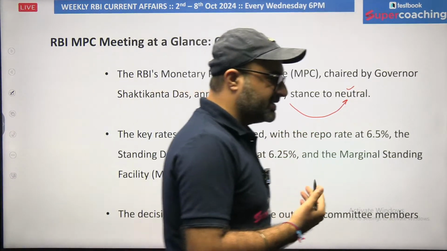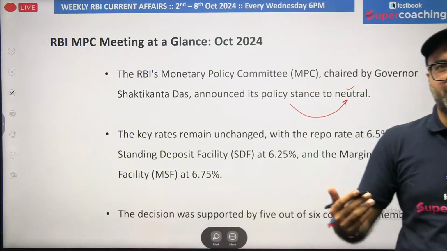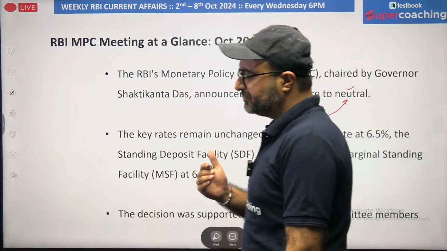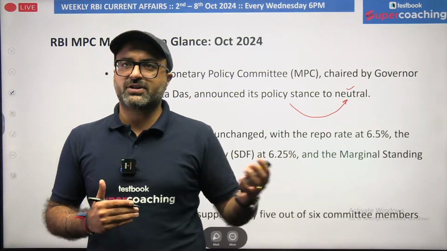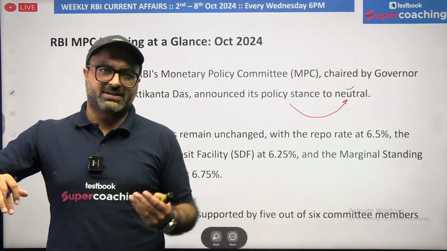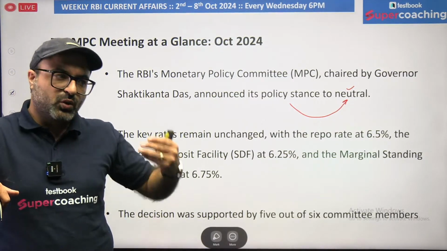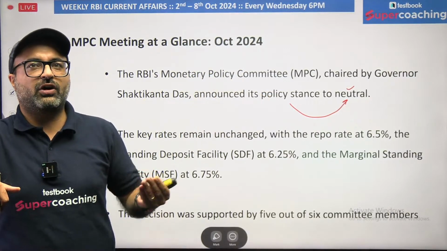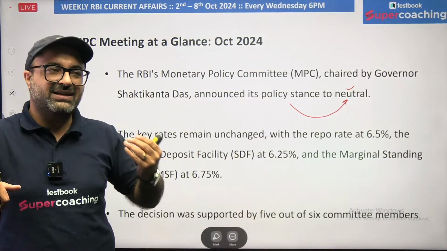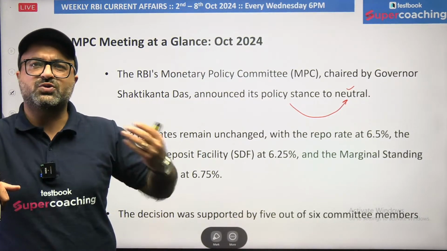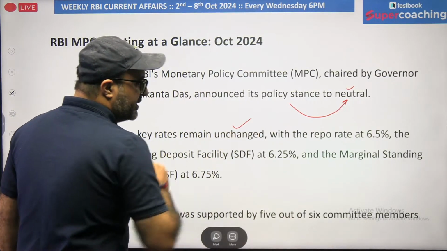What does it mean? It means earlier we were at accommodative stance, but now we are moving towards the neutral stance, which means we are not changing the rates of monetary policy, because of a very simple reason, and the simple reason is our economy is doing pretty well. So due to which we are not going to change the rates. We don't want to increase or decrease the flow of money supply. We will be going with a neutral format where we are trying to witness the inflation rates within the control range.